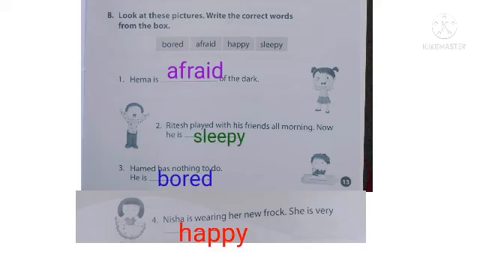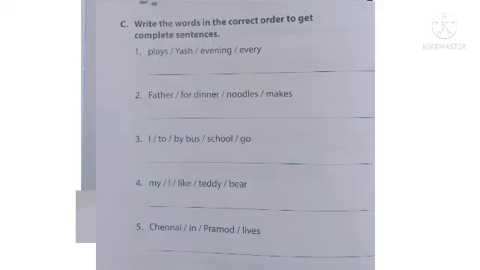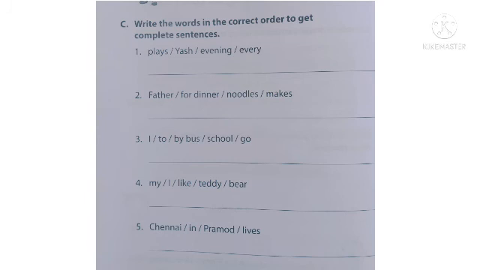So we can read the sentences once again. First one, Hema is afraid of the dark. Second one, Ritesh played with his friends all morning. Now he is sleepy. Third one, Hamad has nothing to do. He is bored. And the fourth sentence, Nisha is wearing her new frock. She is very happy.